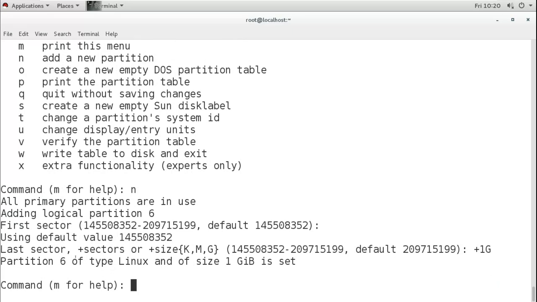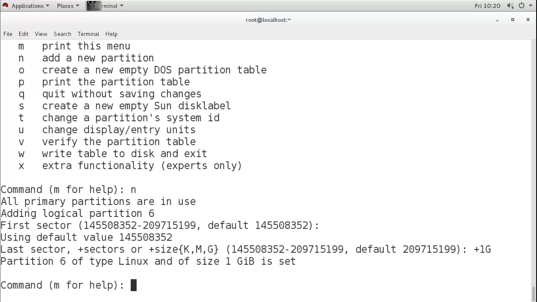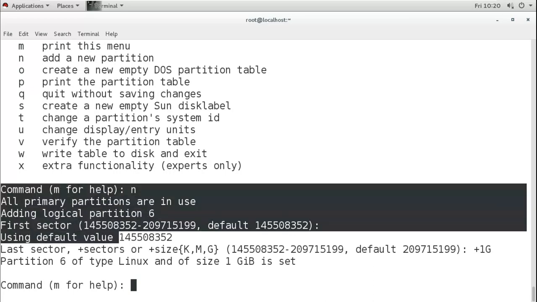Now what is it saying here? Partition 6 of type Linux. Remember, it always creates type Linux, and the size of 1 GB is set. So this is how you can create a new partition.